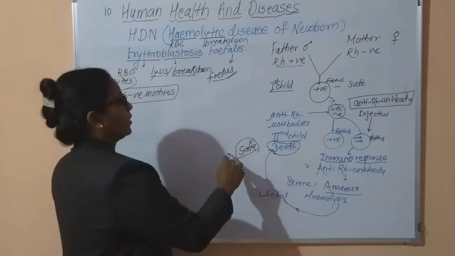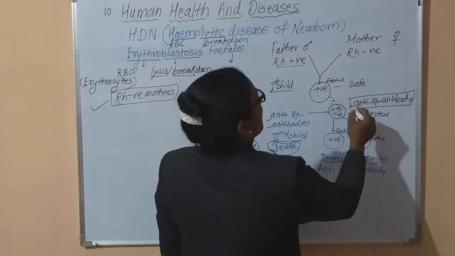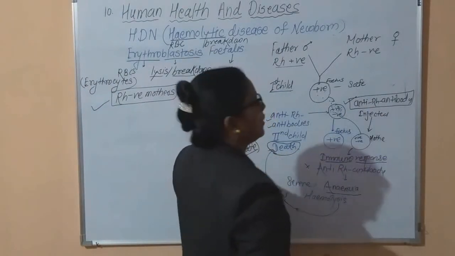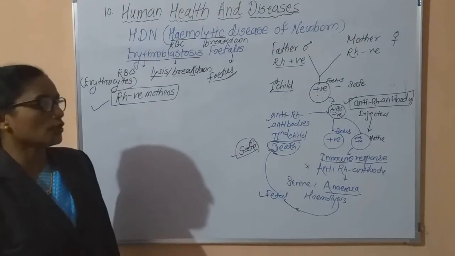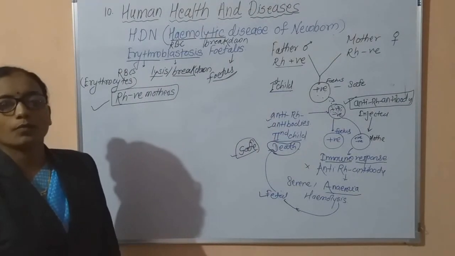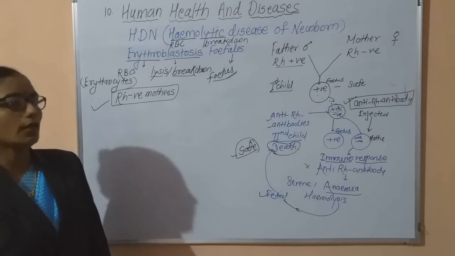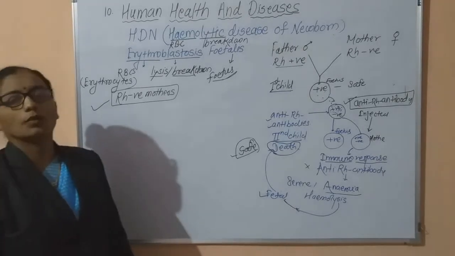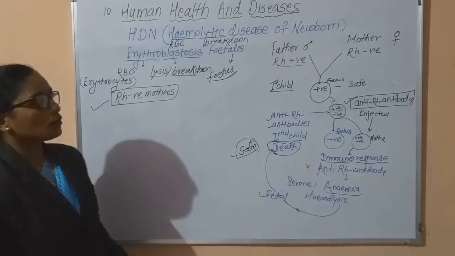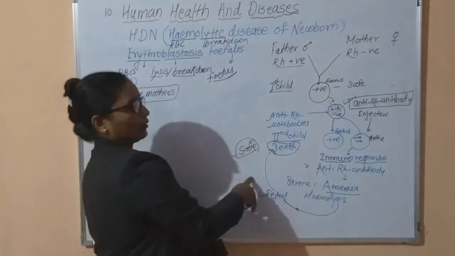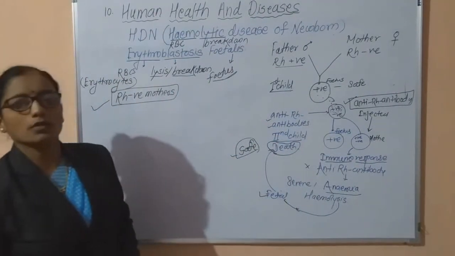But today the second child's pregnancy is also protected by the injection of anti-Rh antibody during the second pregnancy. This injection is given to the mother at the time of second gestation, and it will protect the child, and the rate of HDN, or hemolytic disease of the newborn, becomes less. Now students must note down the chart for better understanding of erythroblastosis fetalis.